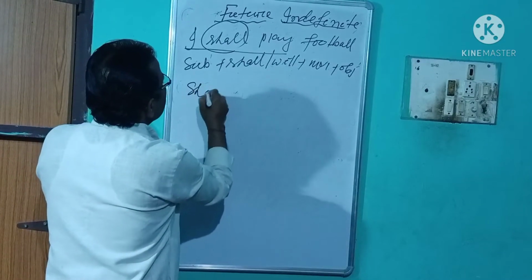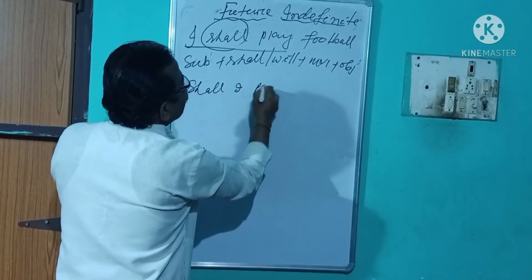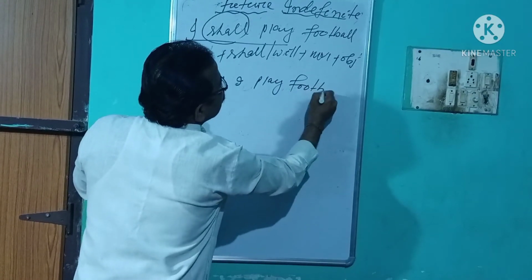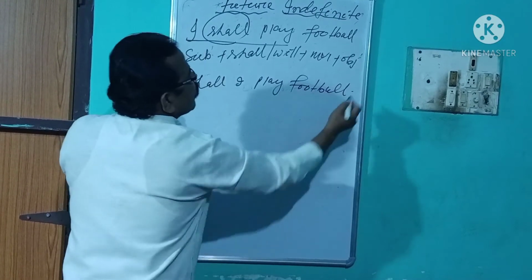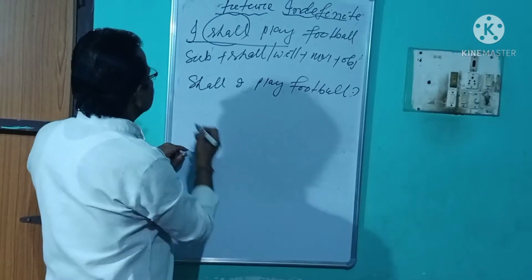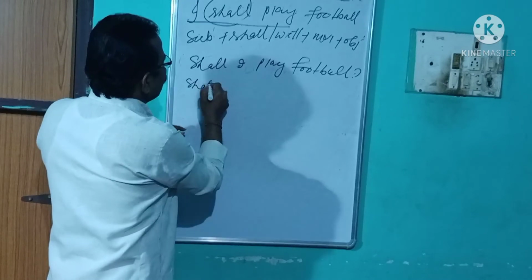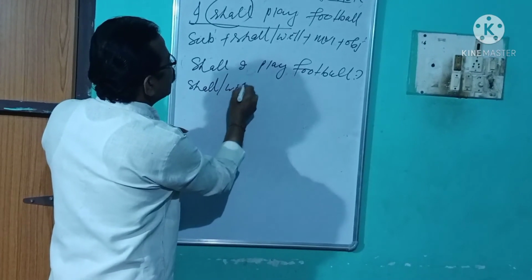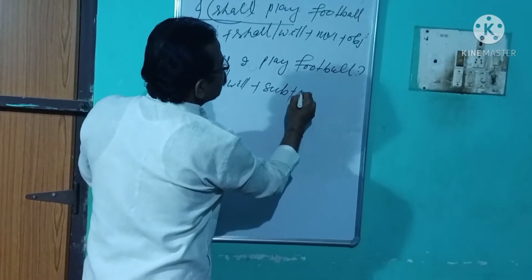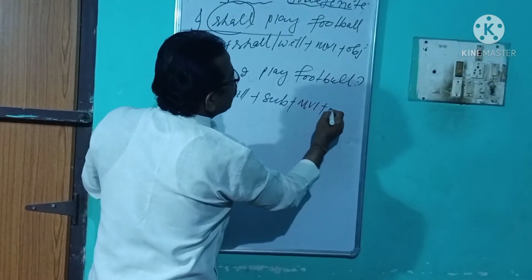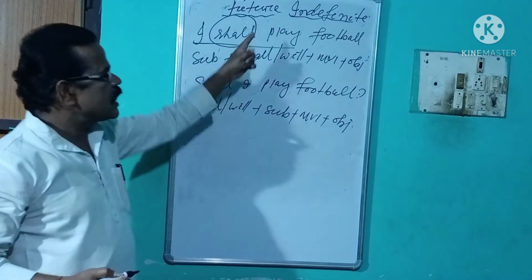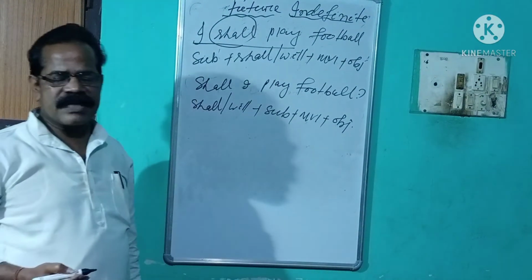Example: shall I play football? You see, the question mark is there. Its structure is shall or will plus subject plus main verb 1 plus object, if an object is there in the affirmative sentence.